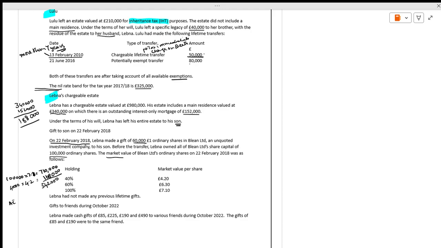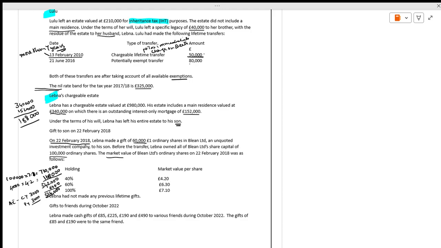You have the annual exemptions. The current year annual exemption is 3,000. Lebna has not made any previous lifetime gifts, so the previous year exemption is 3,000 as well. You have to deduct 6,000. It will come to 542 minus 6, which means 536. In the examination, you have to do this on your fingers. That's very important.